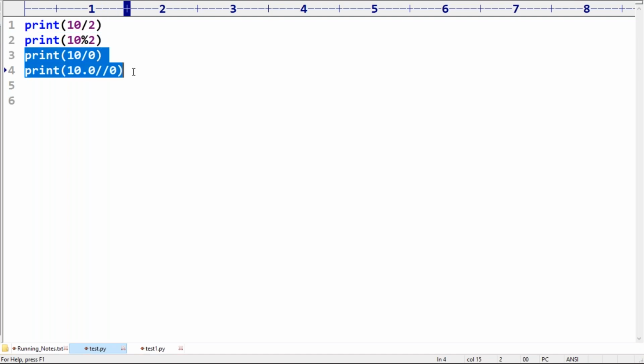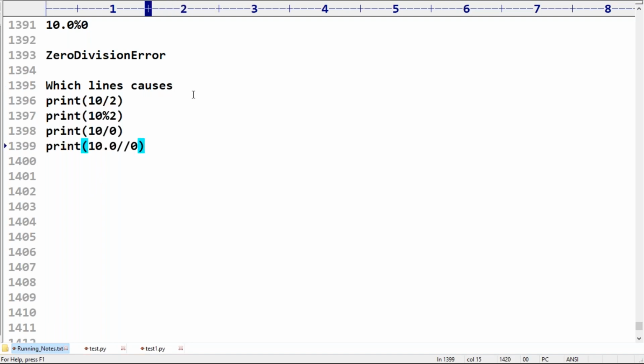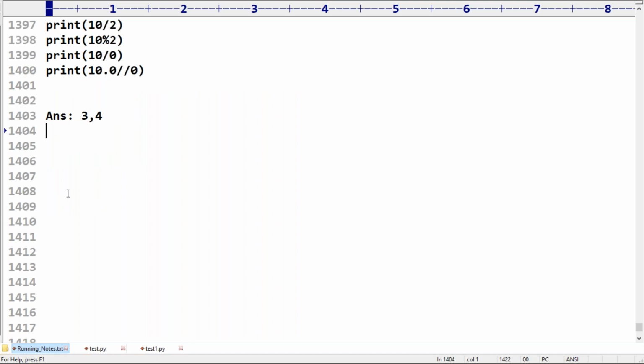Remember that at lines 3 and 4 we are going to get ZeroDivisionError. So the simple answer is line number 3 and 4. Please make sure you are aware of this point. Clear, right?